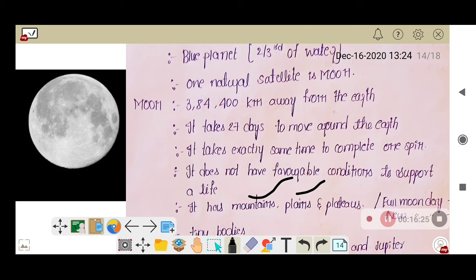And we have another two satellites, man-made artificial satellites also. Those are INSAT and EDUSAT. They are built for the purpose of communication.